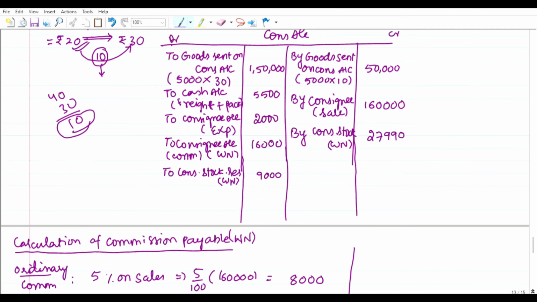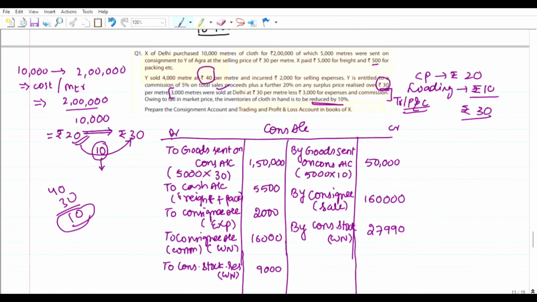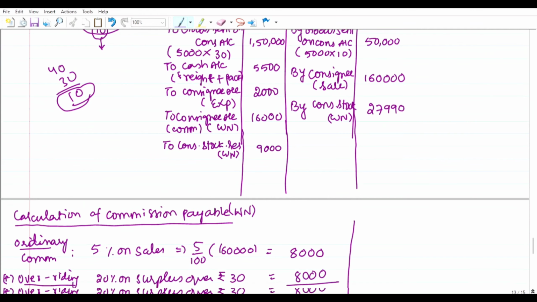As we have calculated all the things required, let us now calculate the profit on consignment. The credit side will be more here. Let us see 50,000 plus 1,60,000 plus 27,990, that would be 2,37,990. Because I am not sure whether the credit side or debit side is more, we have to calculate.